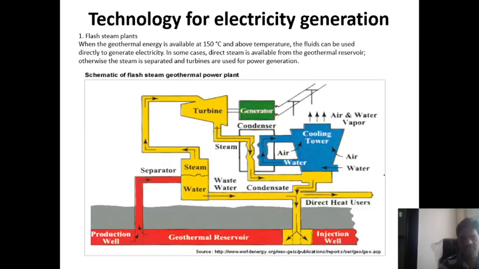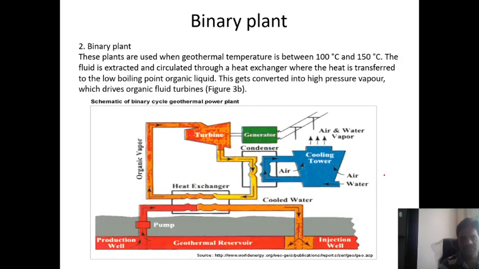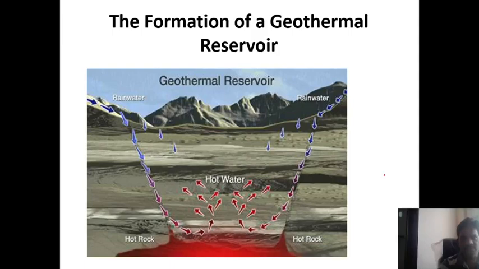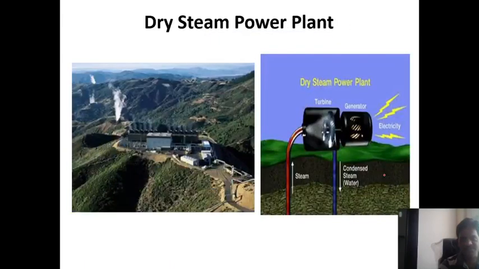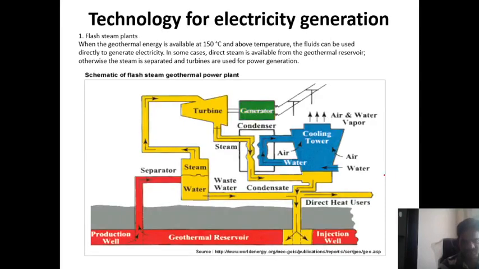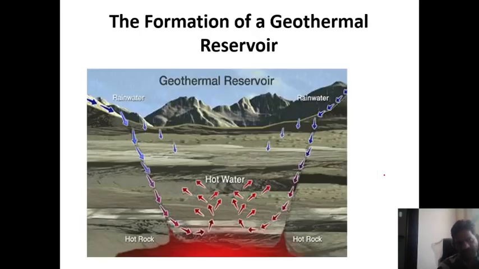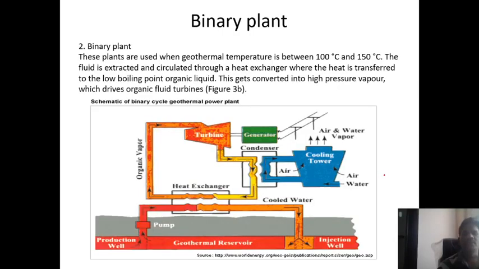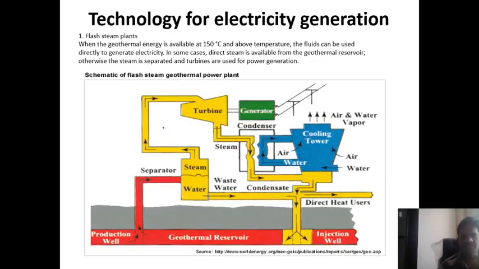This we already discussed, this also we discussed, right? These are the types. So this is some colorful picture I have shown here for your understanding. Yes, flash steam, then binary plant, like that. We already discussed. Once again I revise here.